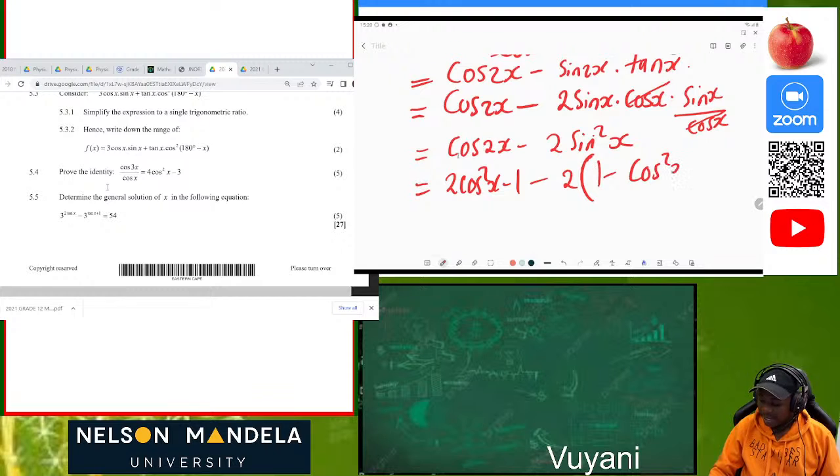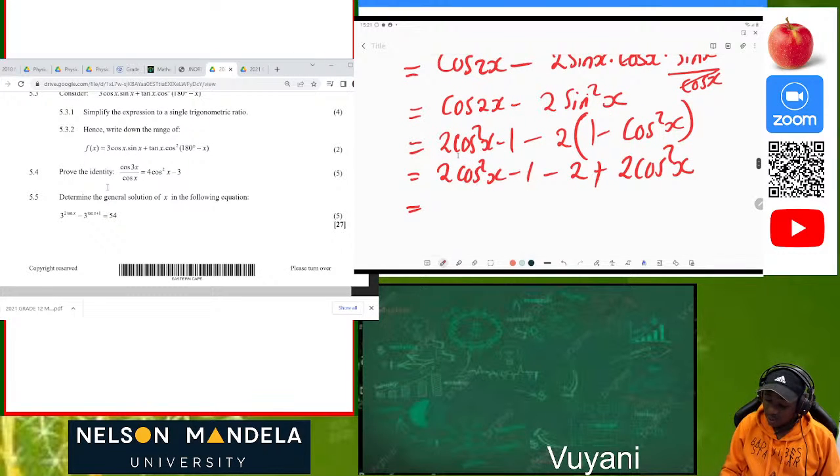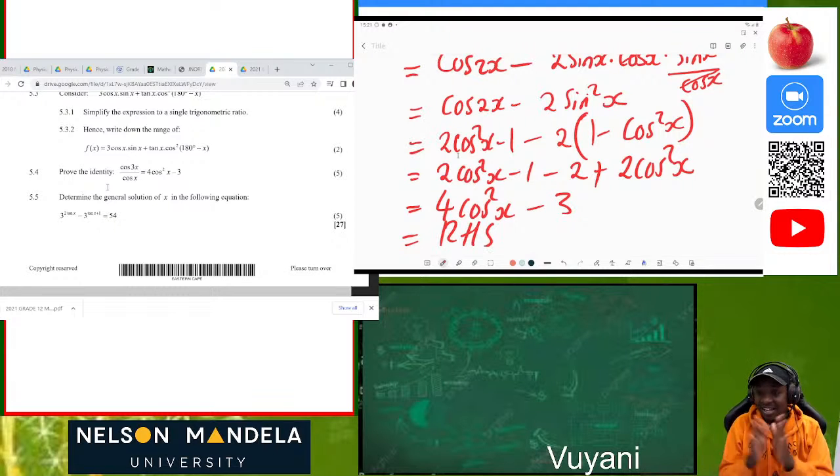Wow. Unpacking this as much as we can, we now have 2 cos squared of x minus 1 minus 2 plus 2 cos squared of x. Then 2 cos squared of x plus 2 cos squared of x is 4 cos squared of x. The negative 1 minus 2 is negative 3, which is equal to the right hand side. This makes me happy. You see, you don't make any mistakes. How did we solve it? By being able to apply the concepts from the basic overview which we gave you in one of our videos: be able to use compound angles, be able to see identities, and also be able to use the double angle.